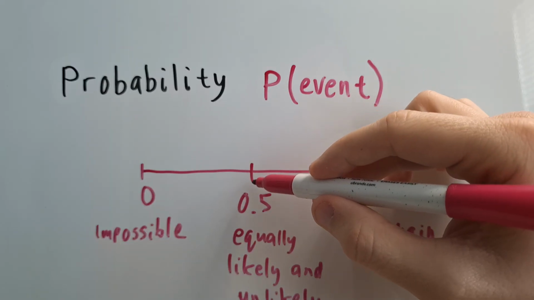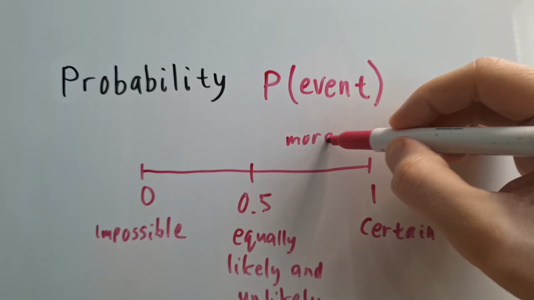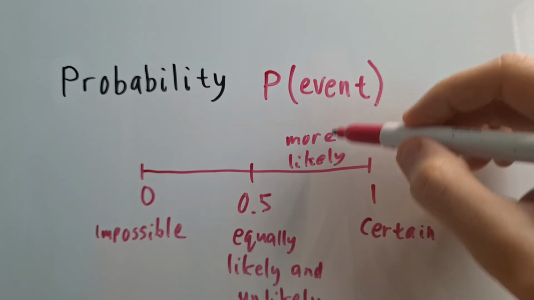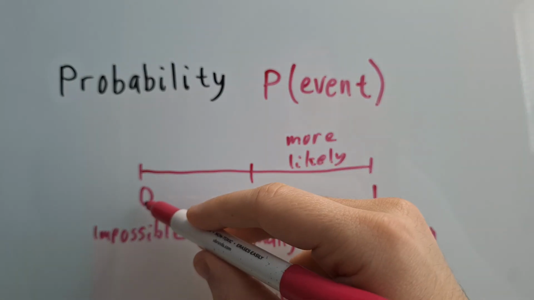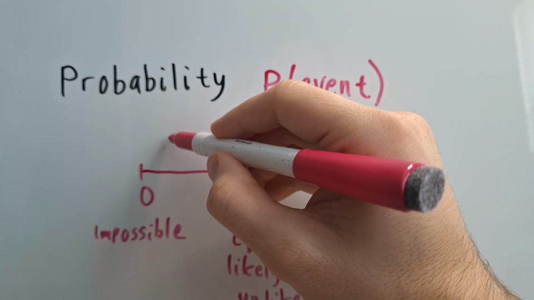Typically anything from a probability of 0.5 to 1, we would label as more likely. We'll go over specific types of likely and unlikely events in later videos too. And then anything from 0 to 0.5, we would label as less likely.